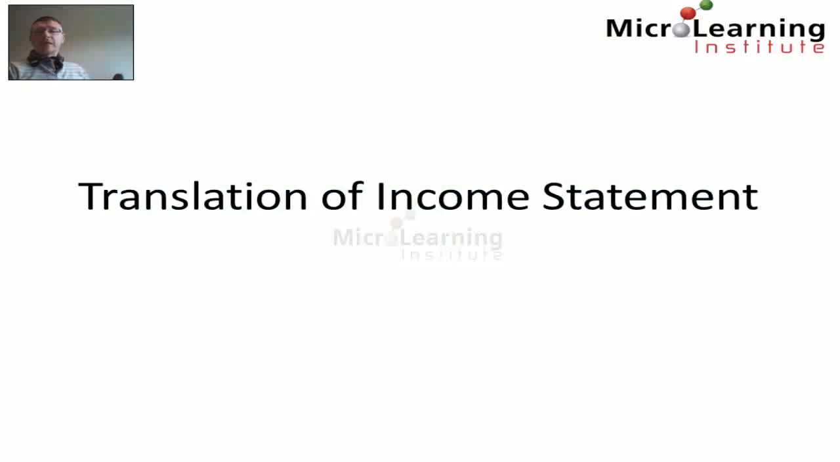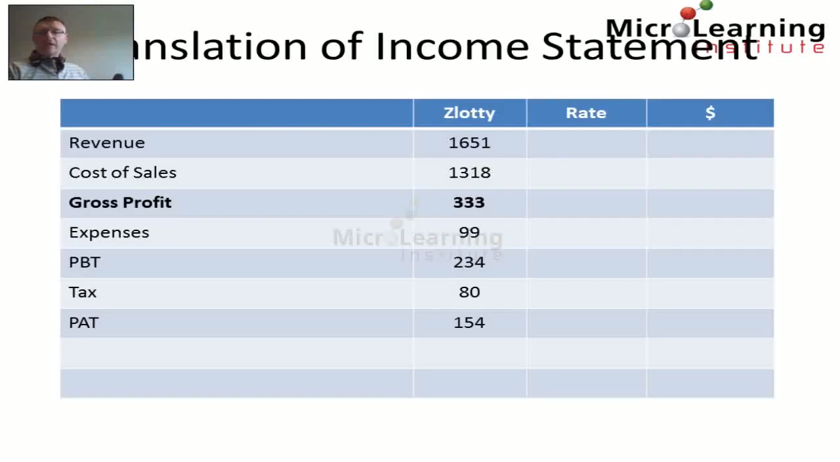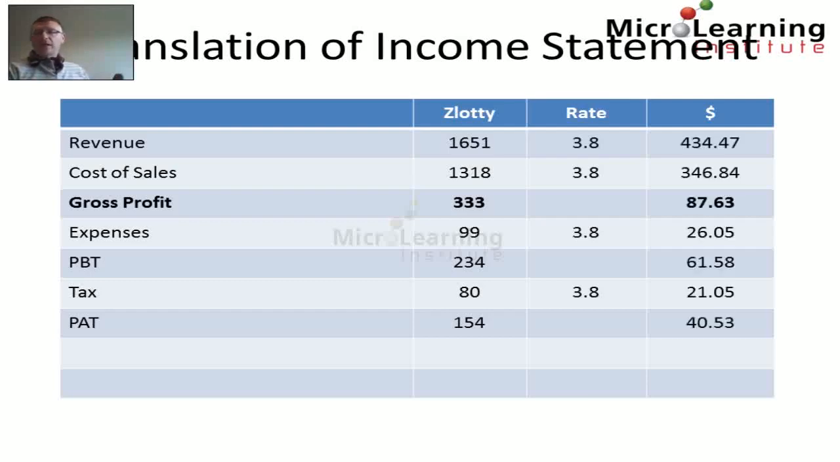Next up, we translate the income statement, and again we're given the income statement in zlotys, and all of the key line items translate at the average rate to give us an average rate translation of the profit after tax at $40.53 million.